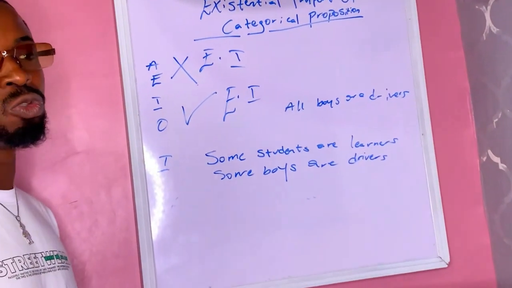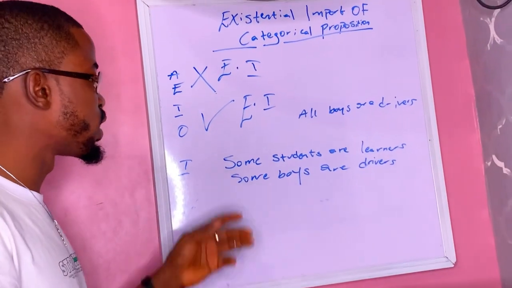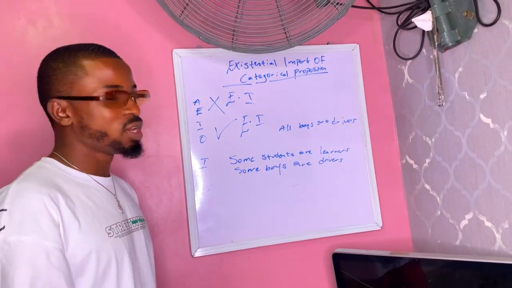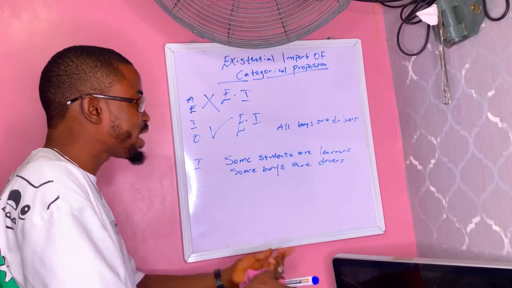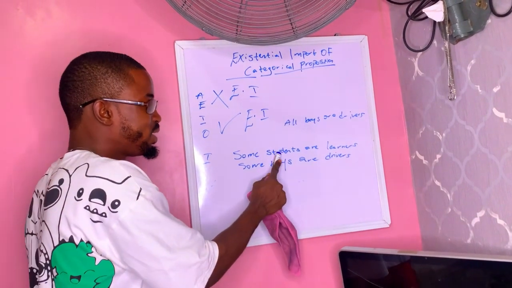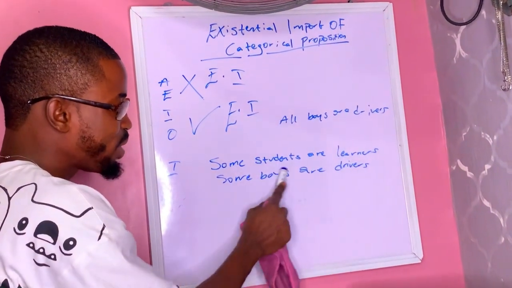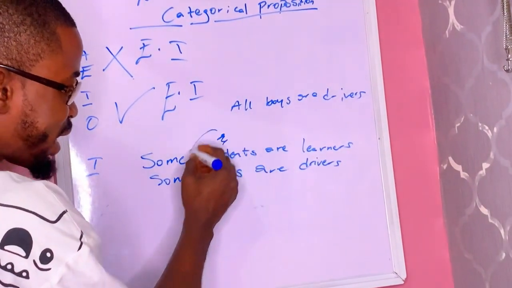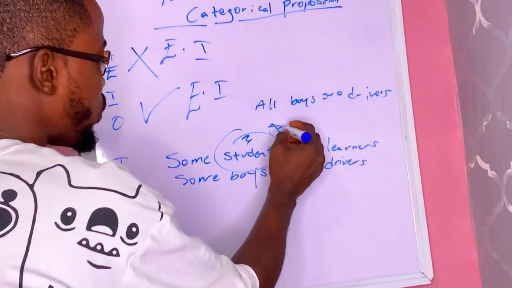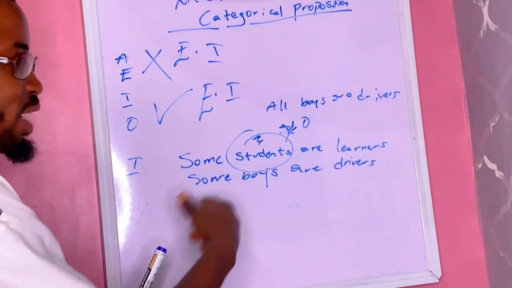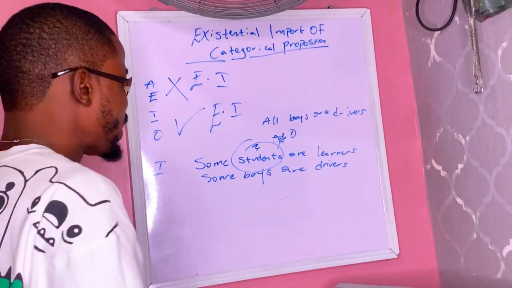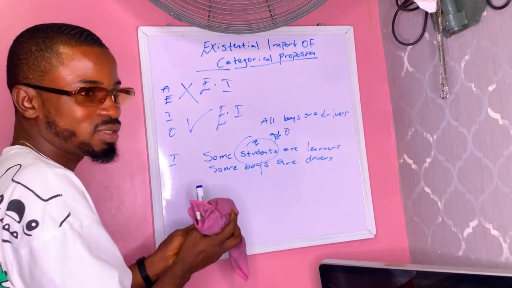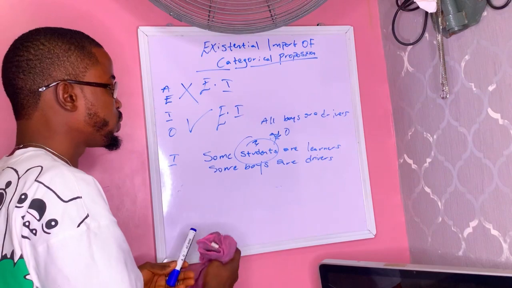But the I proposition does have existential import. Some students are learners, some boys are drivers. These propositions indicate that the members of these classes exist. There is a member in this class. It is not equal to zero. That is, this class of students is not equal to zero; it actually exists. You understand? That is, some students are learners. It indicates that we have a group of people that exist, called students, and they are also learners.